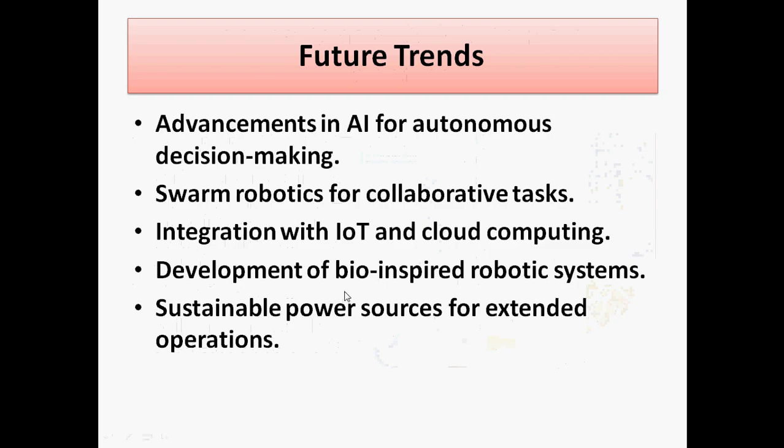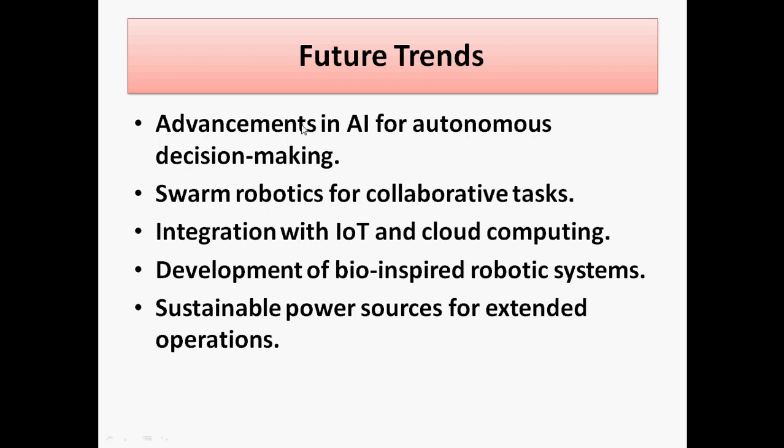Now we are going to discuss the future trends. What are the future trends? There is advancement in AI for autonomous decision making. Next is swarm robotics for collaborative tasks, and integration with IoT and cloud computing. Then development of bio-inspired robotic systems. The next is suitable power sources for extended operations.